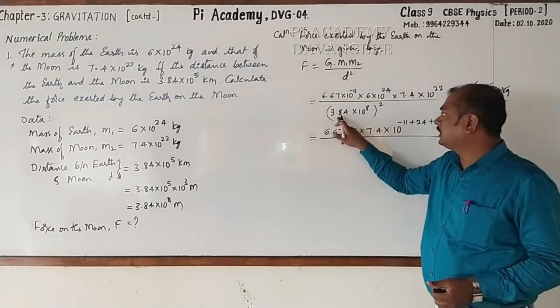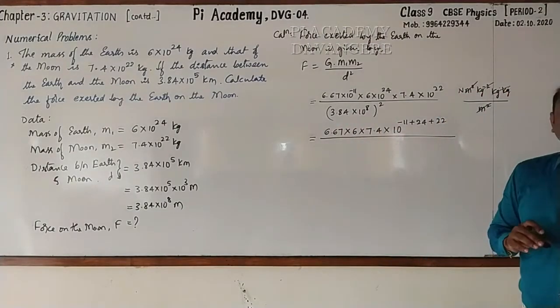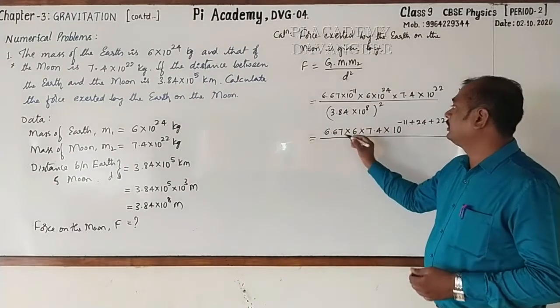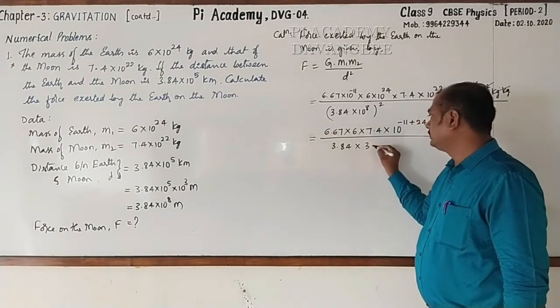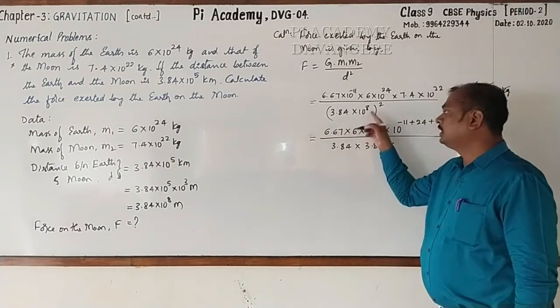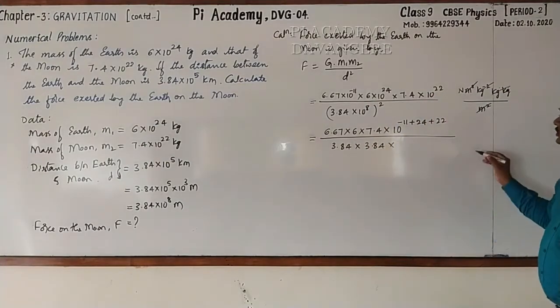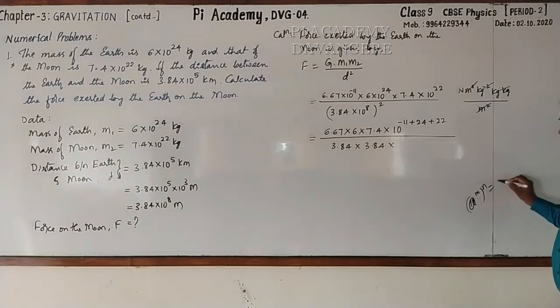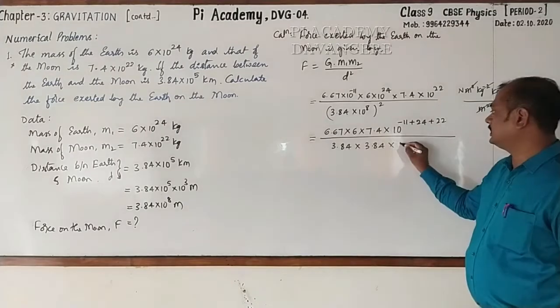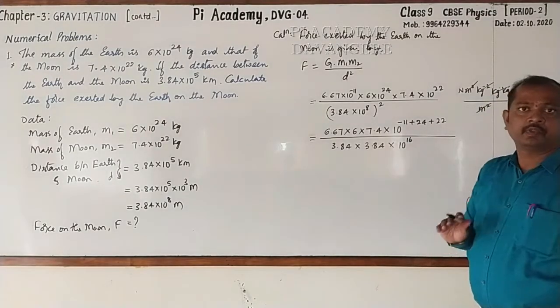Look here, 3.84 into 10 raised to the power 8, whole square, is there. Now we can write it as 3.84 into 3.84, 2 times, and 10 raised to the power 8 whole square. Look here, a raised to the power m whole raised to the power n can be written as a raised to the power mn. So 10 raised to the power 8 whole square is 10 raised to the power 8 into 2, which is 10 raised to the power 16.